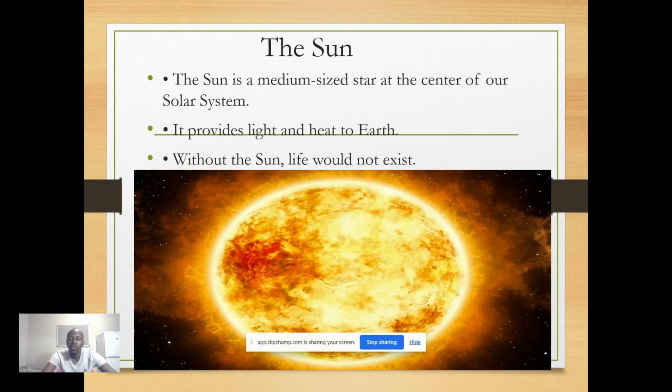So now we are moving to the Sun. They say the Sun is a medium-sized star at the center of our solar system. And what does it do? It provides light and heat to the Earth. Without the Sun, life will not exist. The reason we say that is because we gain so much from the Sun. I'll explain when we go further through our topic.